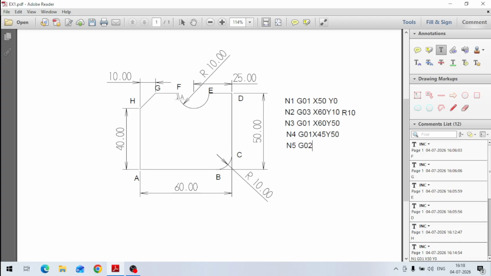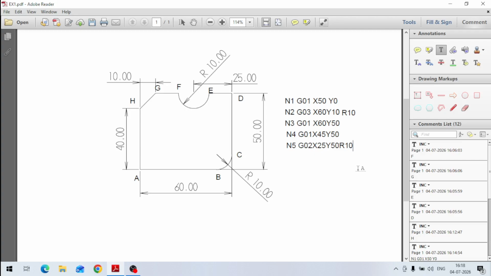Coordinates of F are, if you see here, 25 plus 10, it is 35. 60 minus 35, it is 25. So X will be 25, and Y again 50. Y is 50 and X is 25. Again R is 10. Again I have to define R here. Radius is 10 mm. Okay. So with this I have come to point F now.